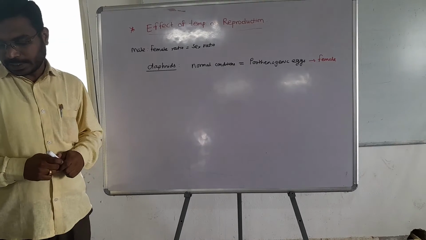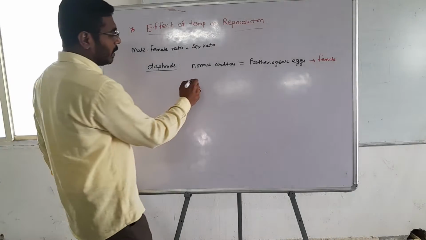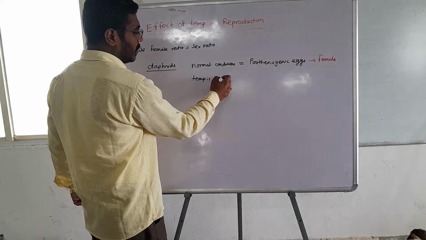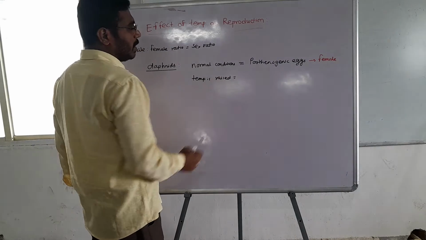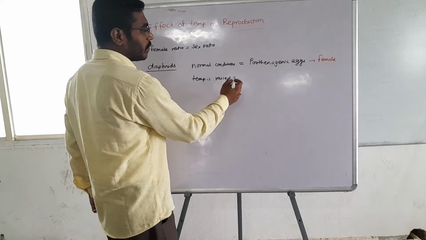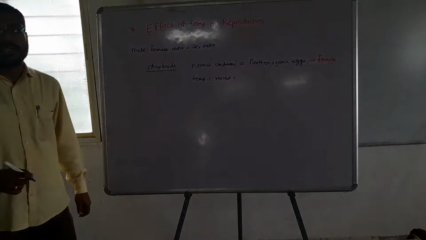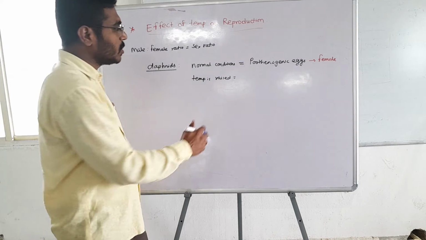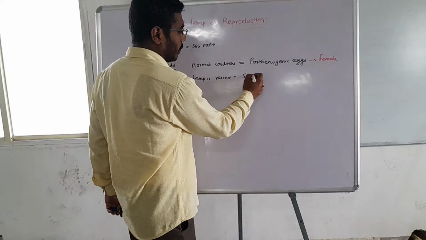But when the temperature is raised or increased, it produces gametes, that is male and female. The eggs are called sexual eggs.